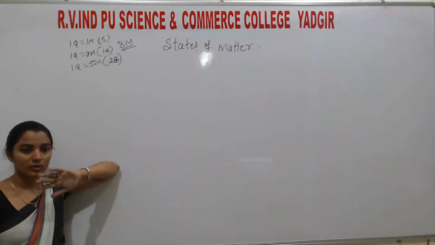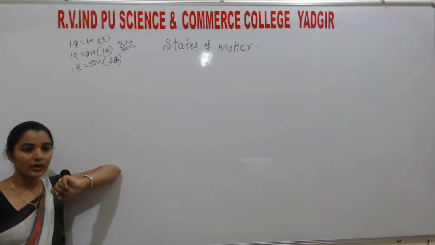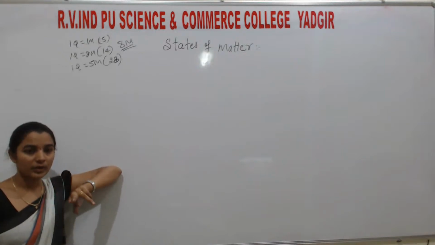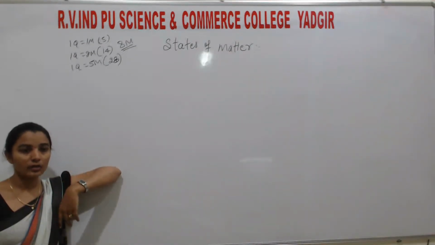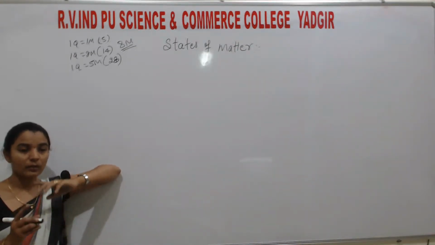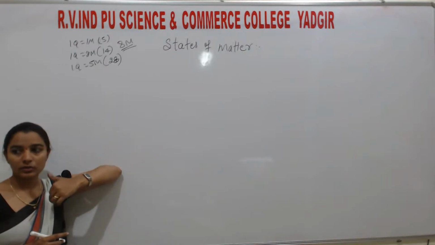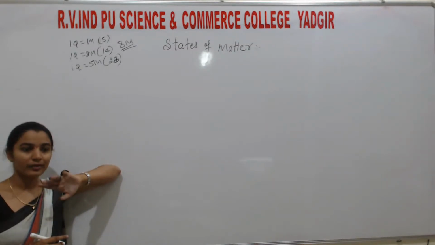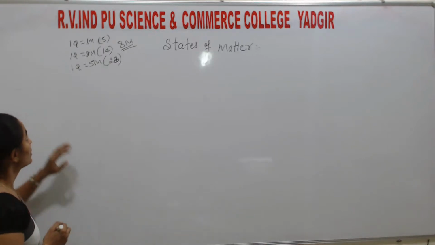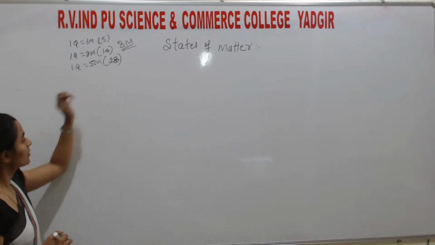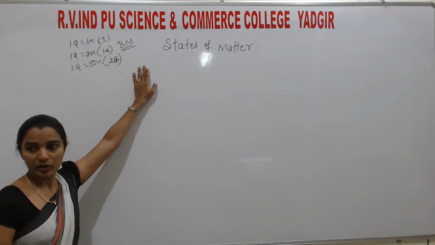In the 5 marks questions, parts A, B, C, D are there in your paper, you know that. Part A is only a 1 mark question, part B 2 marks, part C 3 marks, parts C and D are 5 marks questions. In that, part C is purely based on physical chemistry only. And the last part is only organic chemistry. Understand? So this is States of Matter, and this much weightage it has in the annual examination.